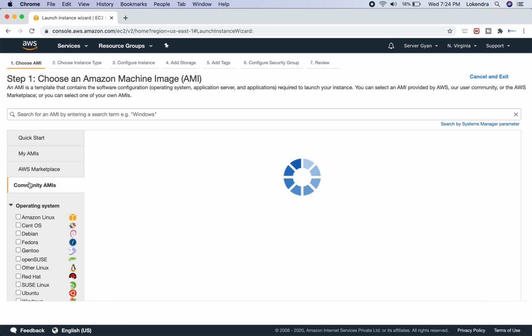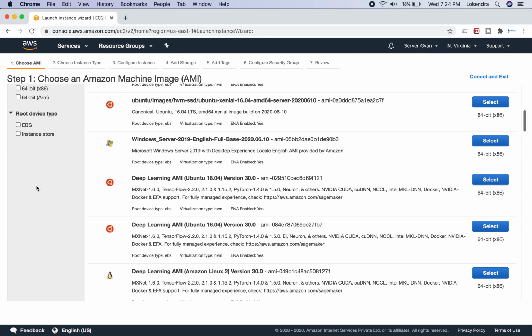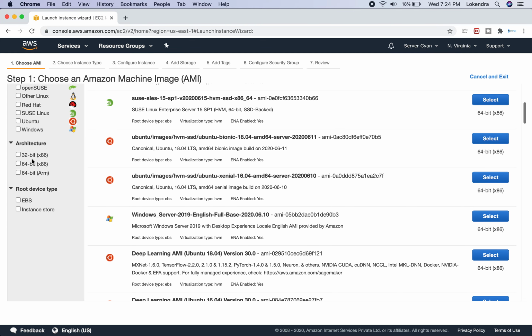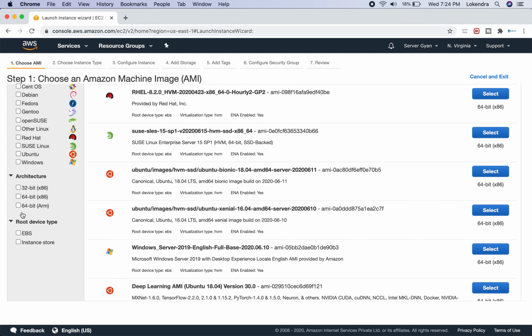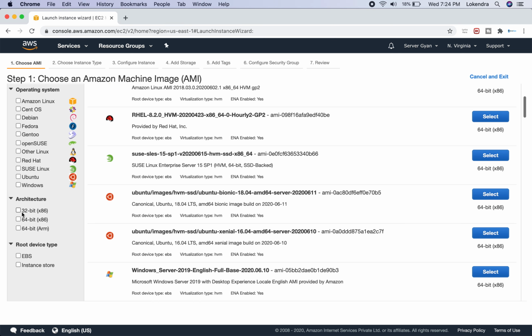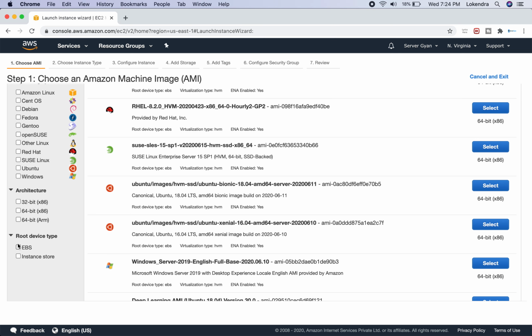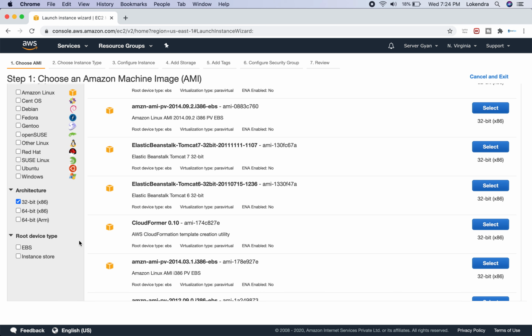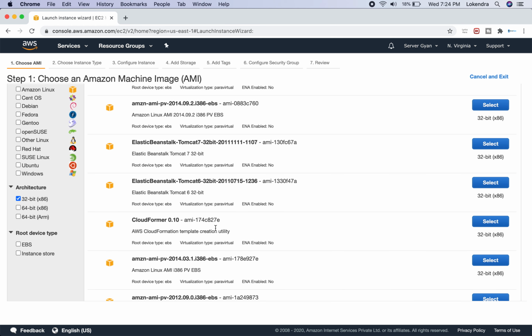For example, if we click here on Community AMIs, and after that we try to know about the virtualization type. Each and every component we can figure out here, for example, what type of root device type we want to have. If we select here, we will get to know the two types of virtualization. We have paravirtual, and the second one we have already seen as HVM.